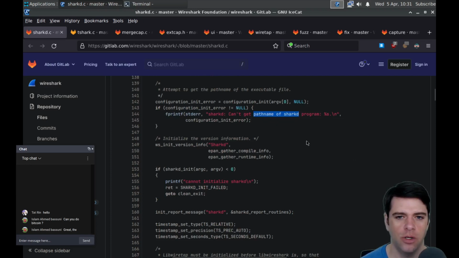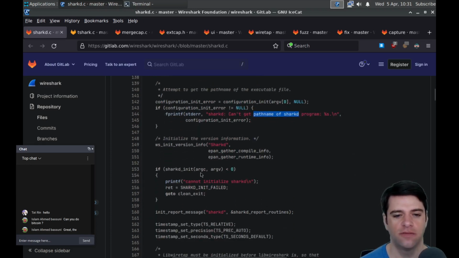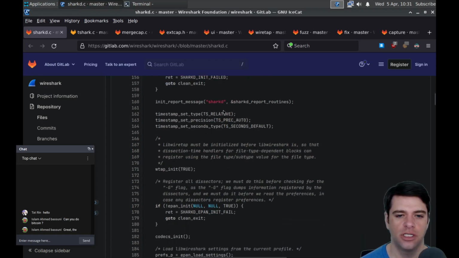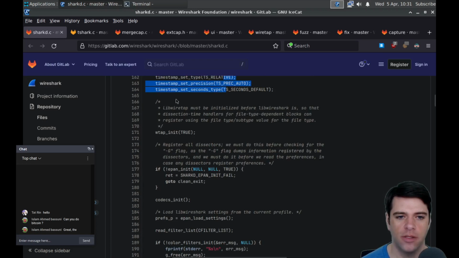How do we not know who we are? I don't know. Initialize version info. It's all just setup stuff. Set some timestamps. We're going to init wtap. Lib wiretap must be initialized before lib wireshark is, so that the section time handlers for file type dependent blocks can register using the file type / subtype value for the file type.